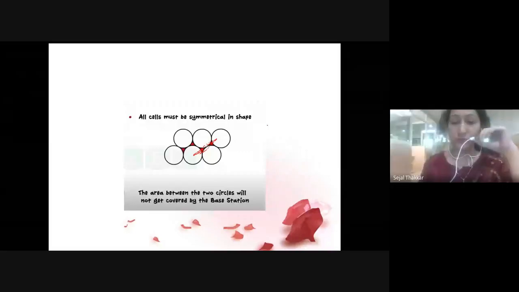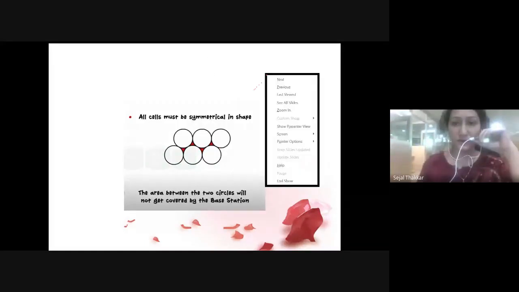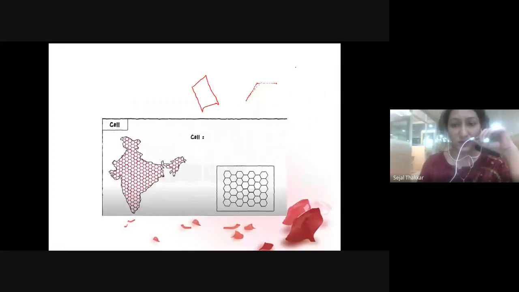Okay, fine. That's why we have used the shape which is hexagonal kind of, because the same problem happened with the other shapes also. So there is no need of a gap in between. There should not be any gap, so your signal strength will be very strong, and wherever you move you will get the signal.